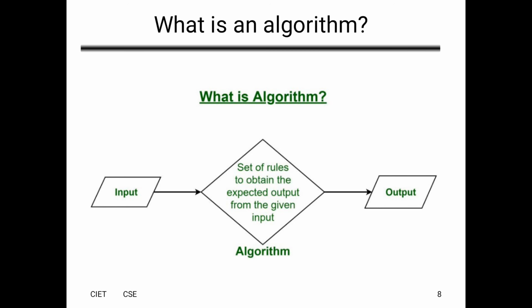This is the diagram for an algorithm. Here we have to execute the set of rules to obtain the expected output. We take the input to execute the algorithm and get the expected output from the given input.